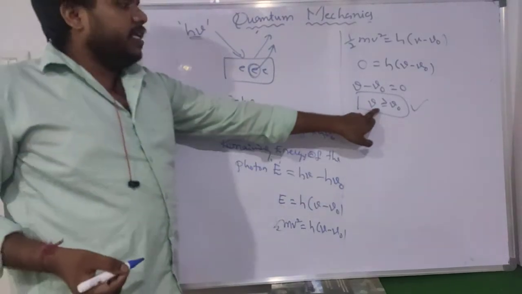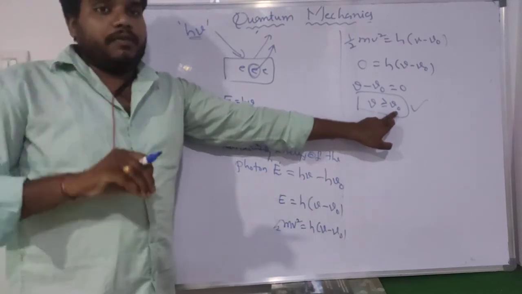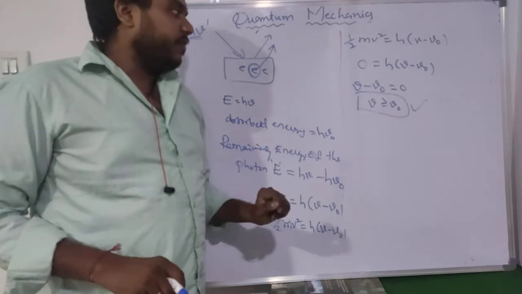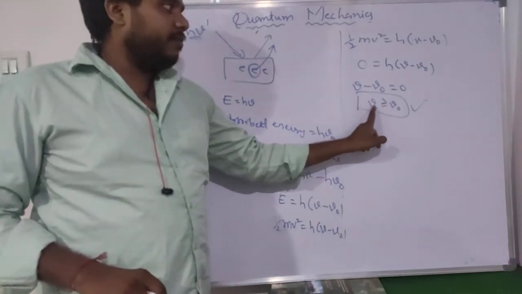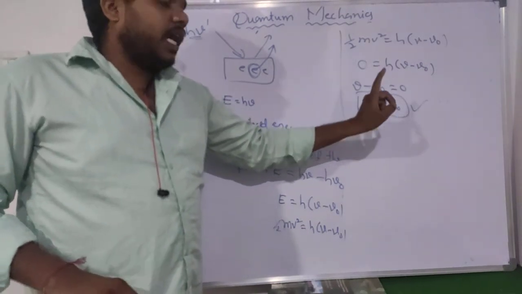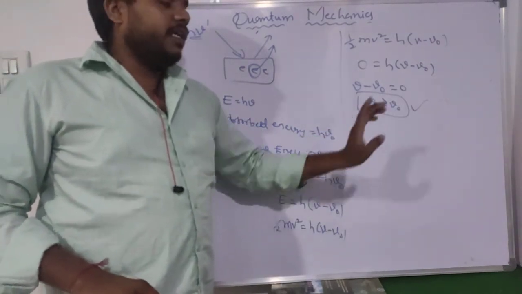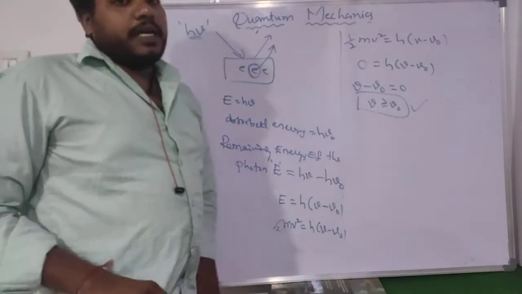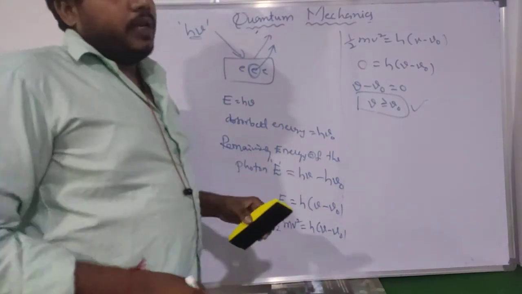Here nu is the incident frequency of the light, and nu naught is the absorbed frequency of the light by the electron. From this condition, we can say that the incident light frequency must always be greater than or equal to the absorbed frequency, or threshold frequency. So this is the equation for the photoelectric effect, and this is the condition for the photoelectric effect. That is about the photoelectric effect.